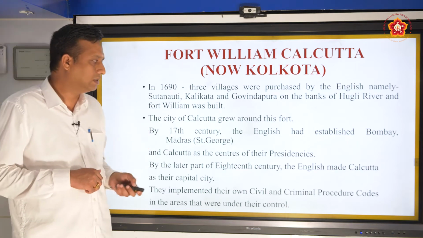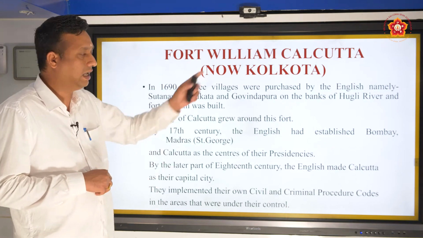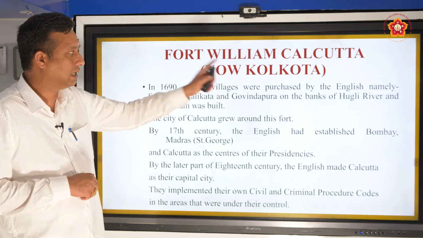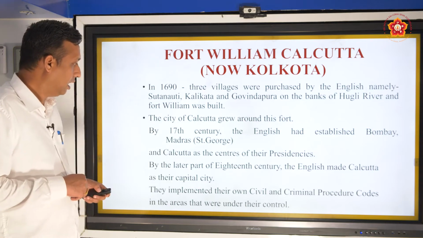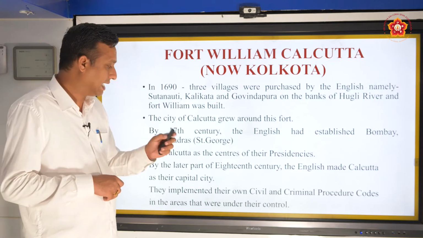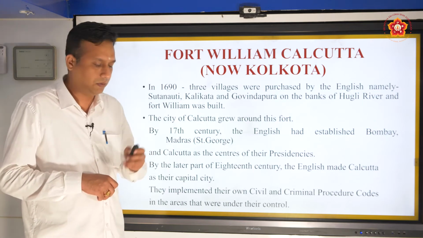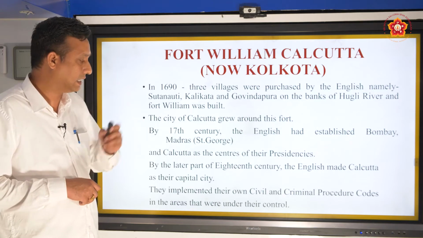By the 17th century, the English had established Bombay and Madras, so 3 presidencies, or areas: Calcutta, Bombay and Madras. By the later part of the 18th century, the English made Calcutta their capital city. Before New Delhi, the first capital established was Calcutta.